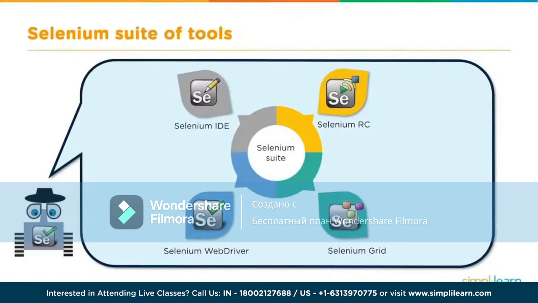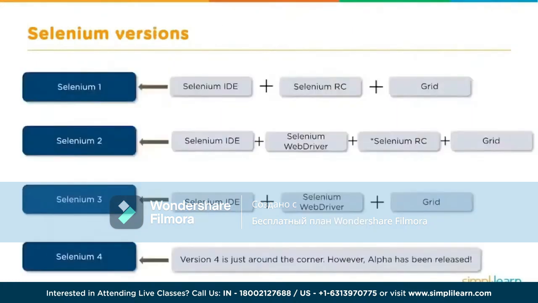So all this together helps us to create robust web application test automation. And we will go into detail about each of these components. So before that, let's look at the history of Selenium versions. What did Selenium version 1 comprise of? It had an IDE, RC and Grid.